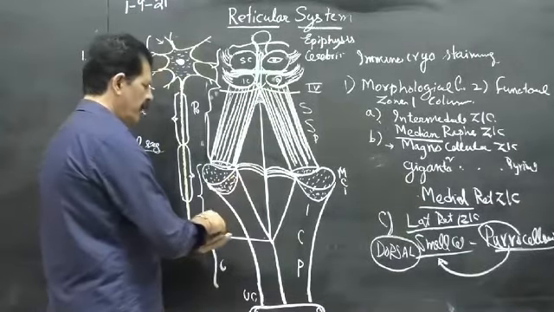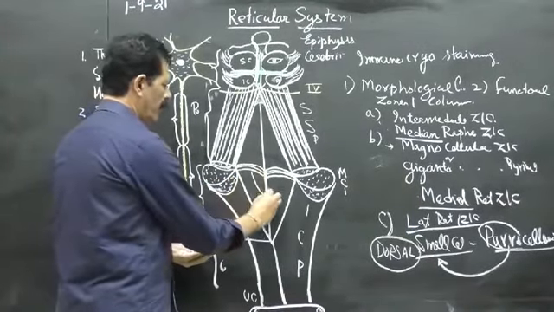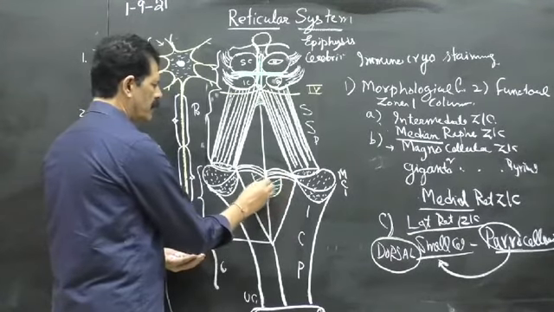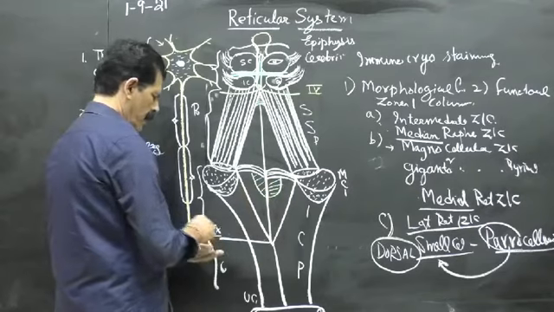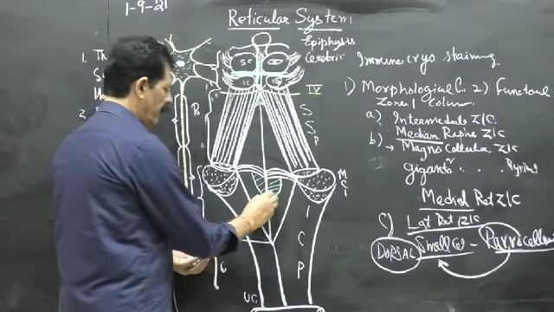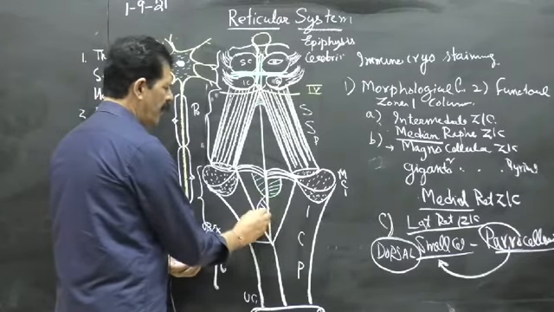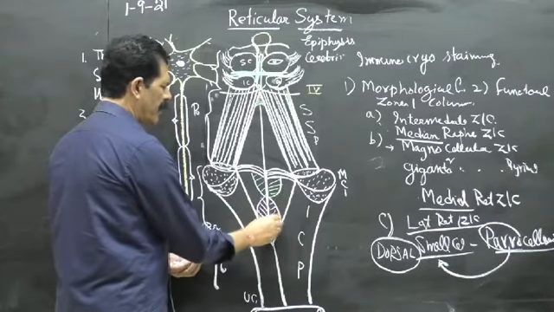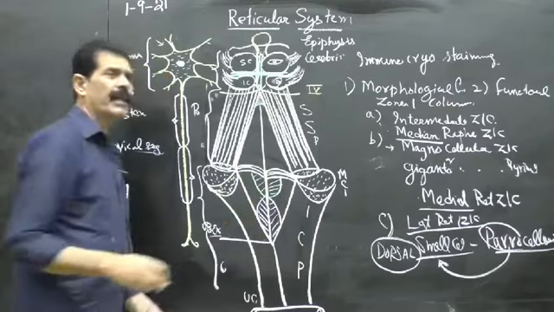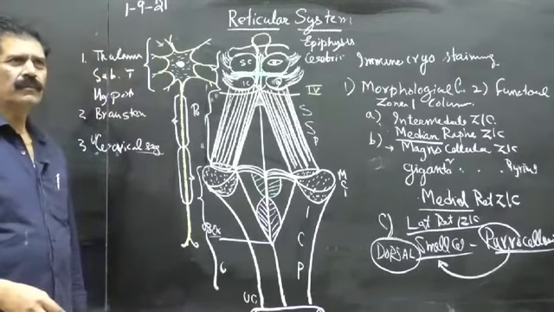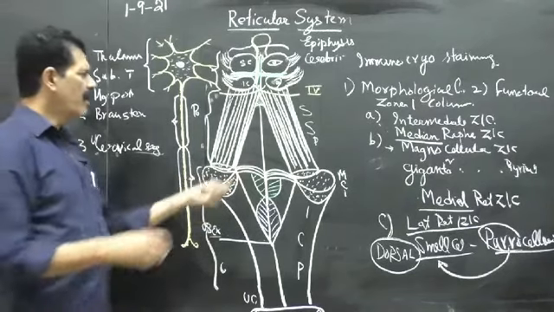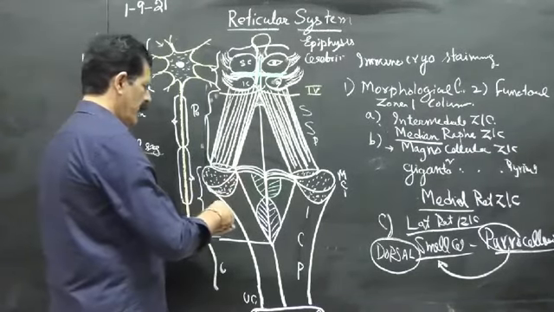And here in the floor, we find the hypoglossal triangle, and below it there is the dorsal nucleus of the vagal triangle. So the hypoglossal triangle and vagal triangle are made up of gray matter. Peduncles are made up of white matter. Then above, on either side, there are present